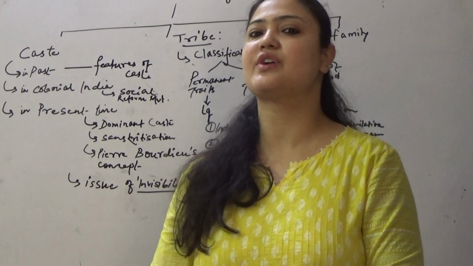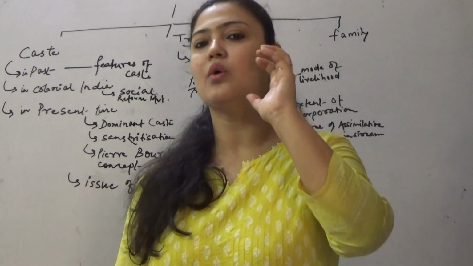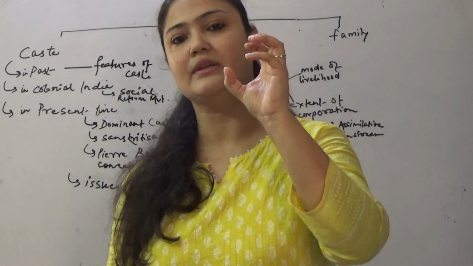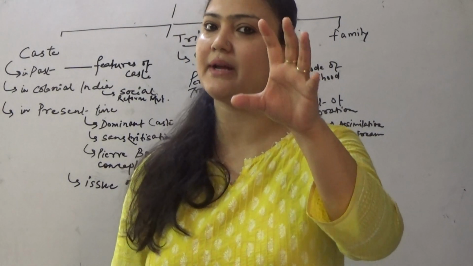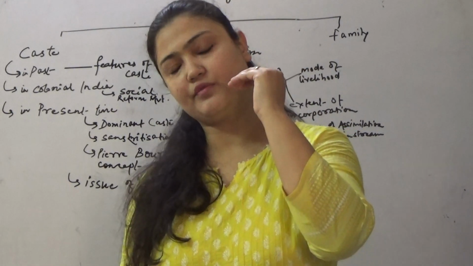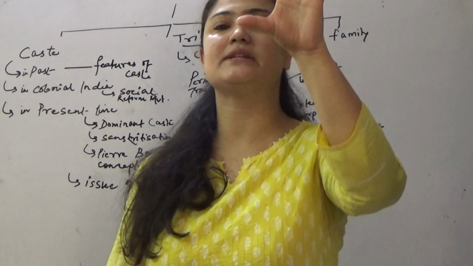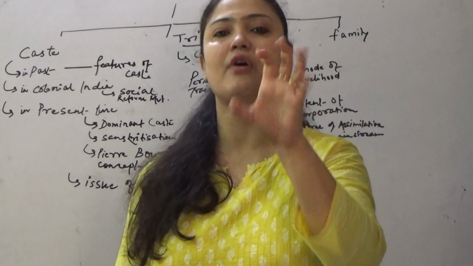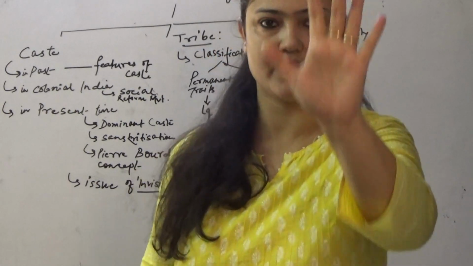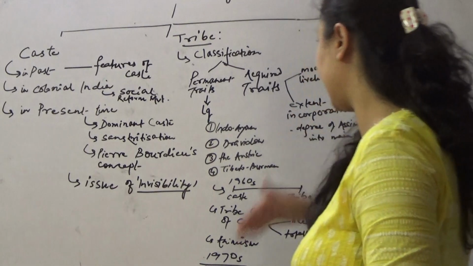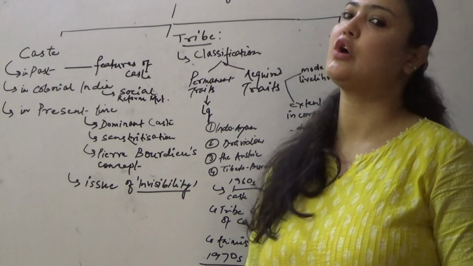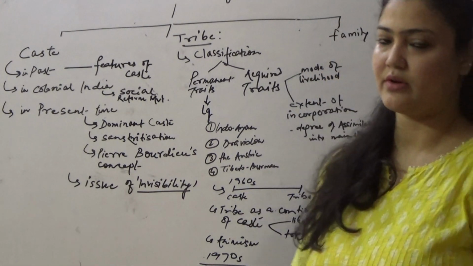Because understand, the tribes are actually the people whose natural niche, the natural habitat is the forest, and for their social capital, for their economic capital, they depend on forest only and on forest produce. So on the mode of livelihood also the tribes are defined.